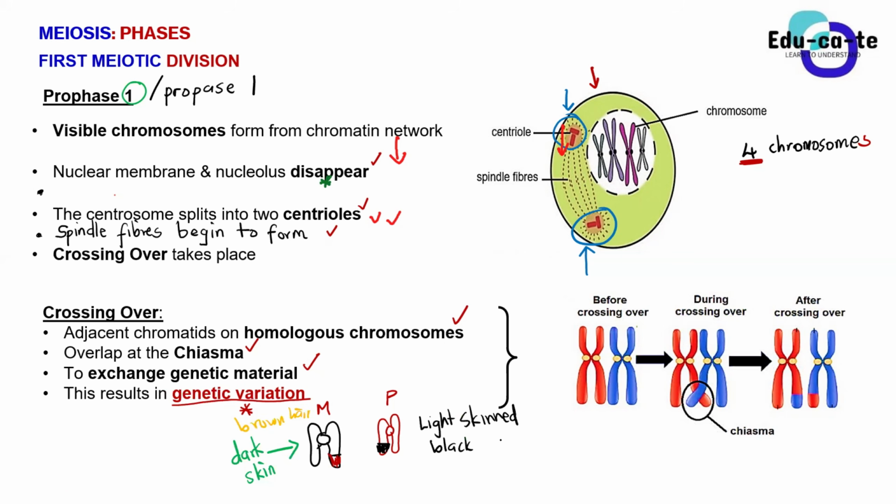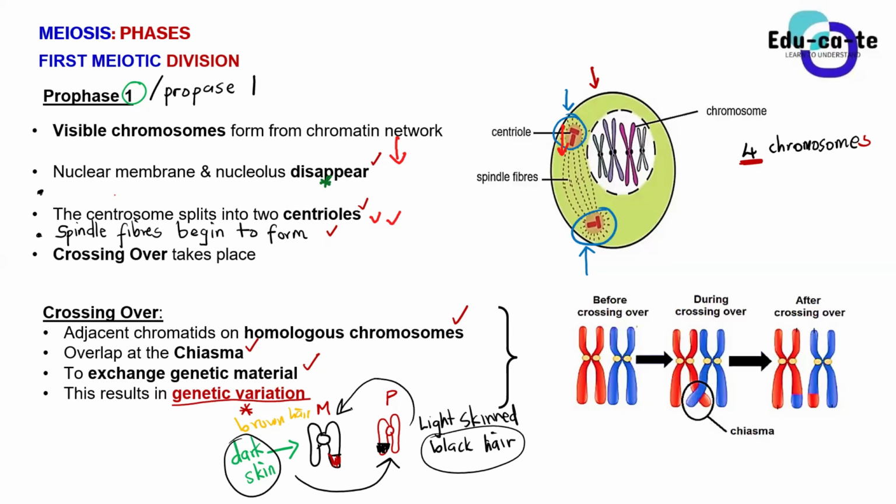So when these exchange genetic material, these characteristics are actually mixing up with each other. When they cross over, the dark skin of the mother can actually go to the chromosome of the father, and the black hair of the father might actually go to the chromosome of the mother. So basically, we're exchanging these physical characteristics.